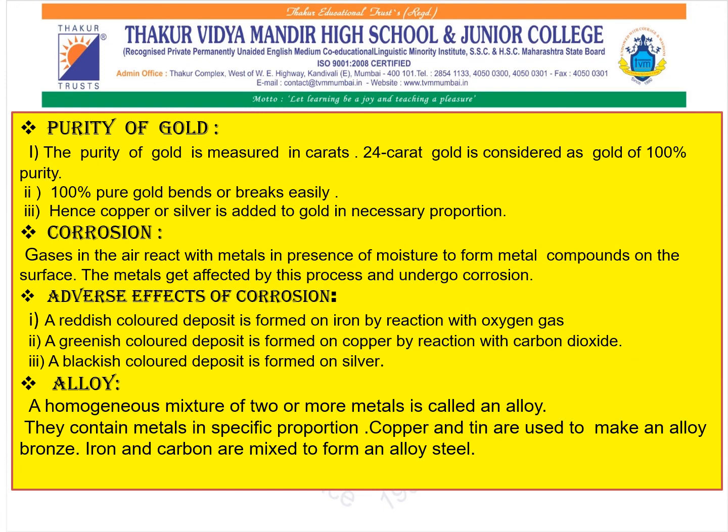Now some examples of alloys: copper and tin are used to make the alloy bronze. Iron and carbon are mixed to form the alloy steel. Then, children, iron, carbon, chromium and nickel are used to make the alloy stainless steel.